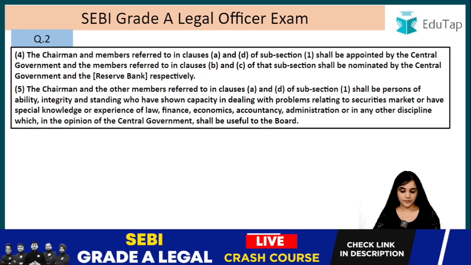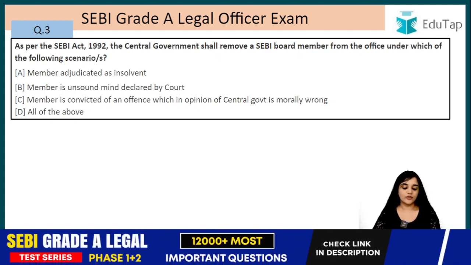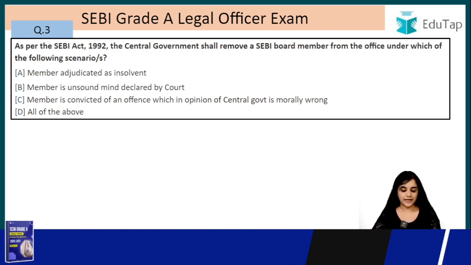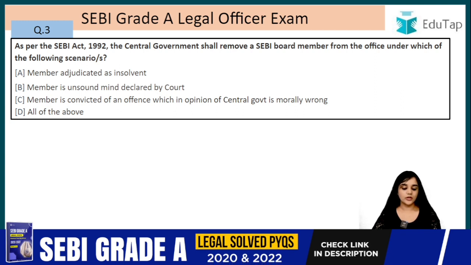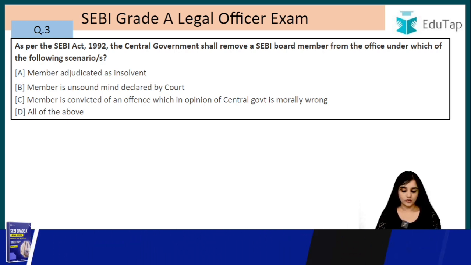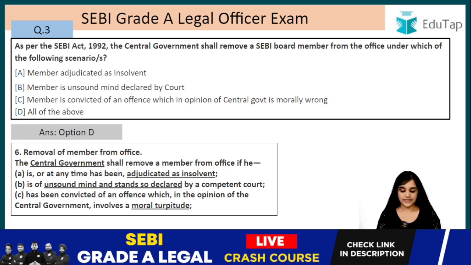Moving on, question number 3. As per the SEBI Act 1992, the central government shall remove a SEBI board member from the office under which of the following scenarios: member adjudicated as insolvent, member is of unsound mind and is declared so by the court, member is convicted of an offence which in the opinion of the central government is morally wrong, or all of the above. The answer is D, that is all of the above, right? So, removal of the members from office is given in section 6.